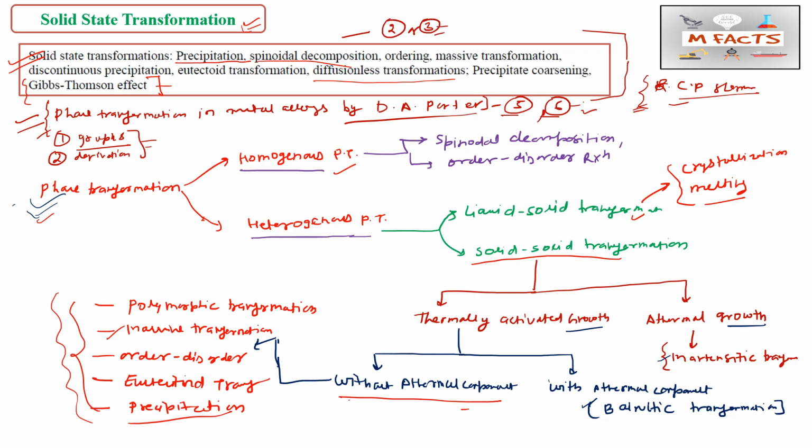You may expect one matching type question from this chapter, and MSQs may also be asked from this type of chapter. This is a very good chapter they have added in this revised syllabus. This is how we can classify the whole solid state transformation and understand these things.